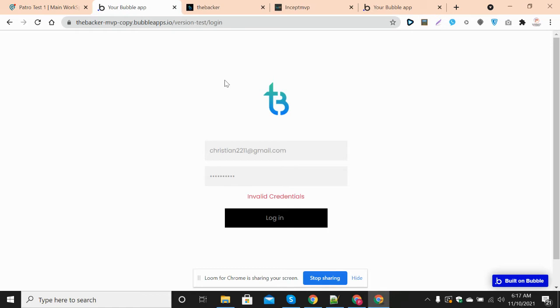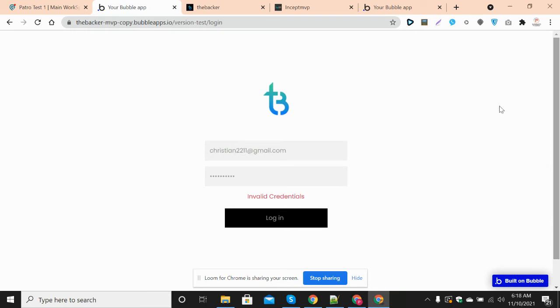It means that the data of this app is not stored on Bubble, but on an external database, and we are accessing that data through APIs. So this app is completely built on top of external data. If you have a similar app to be built, you can ask our Incept MVP team. So here is the app.